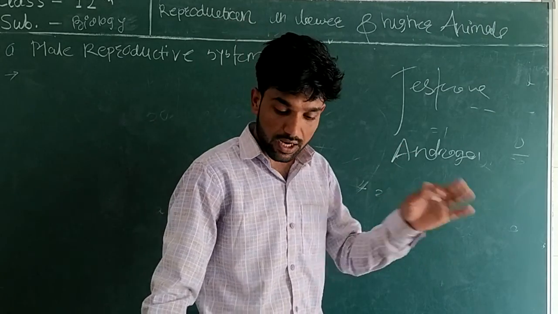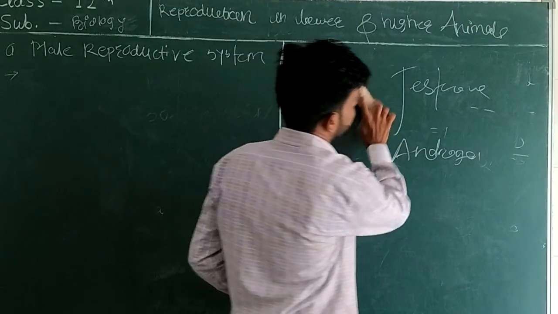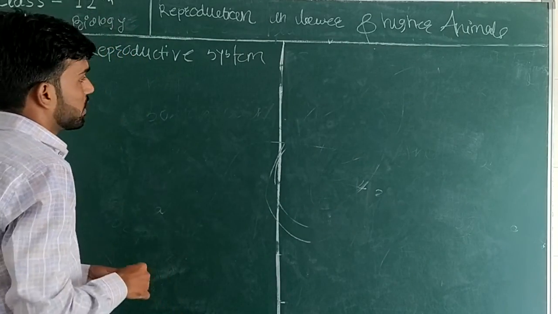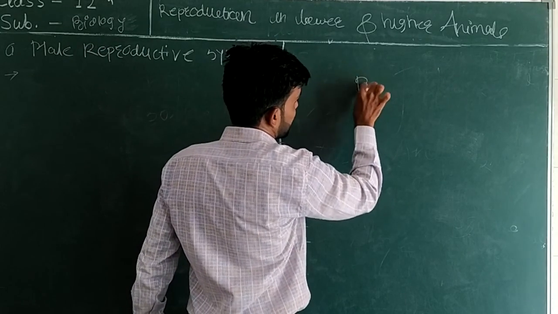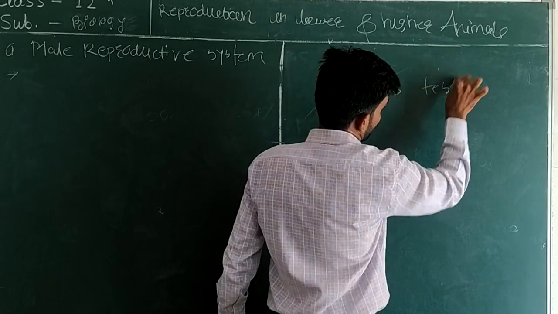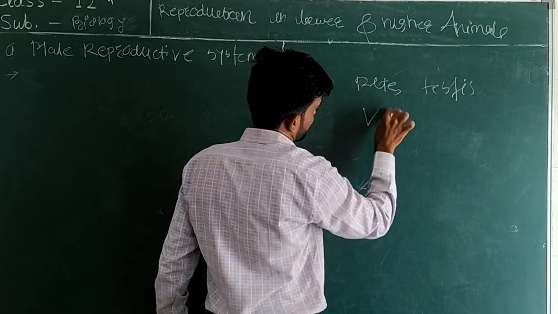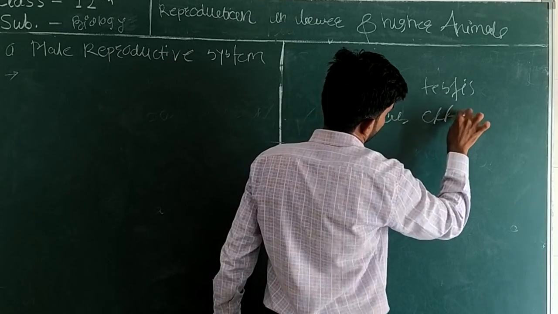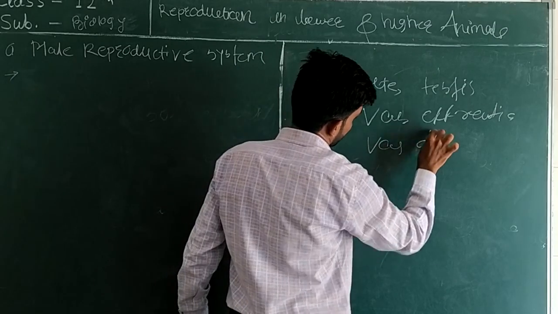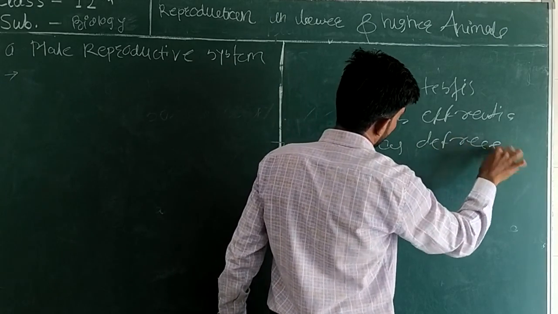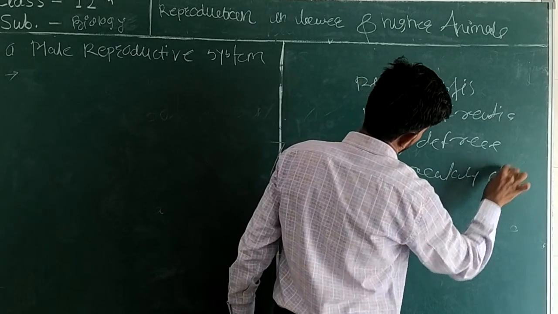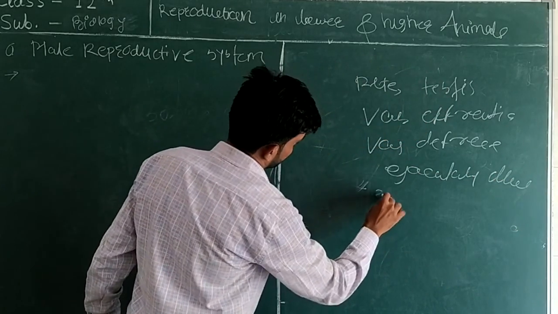Here is your testis. Now we see the second, that is the accessory ducts. What do they include? In your accessory ducts, you can see in the diagram too: your rete testis, your vas efferentia, your vas deferens, your ejaculatory duct, and your urethra.